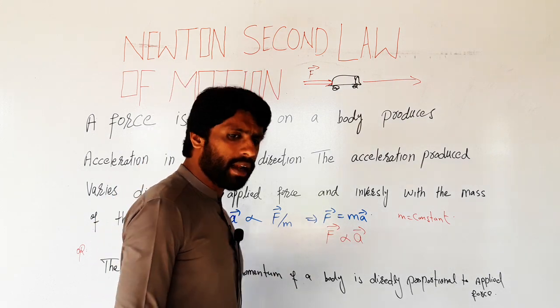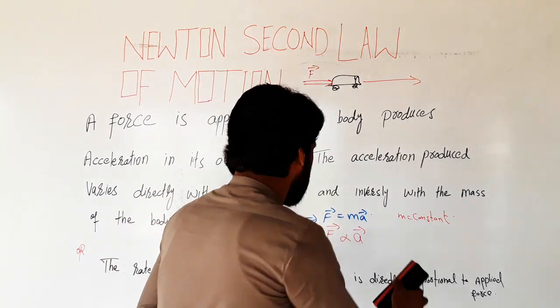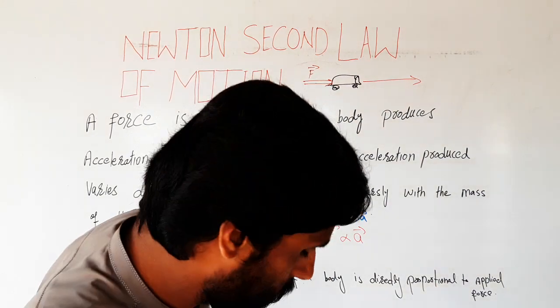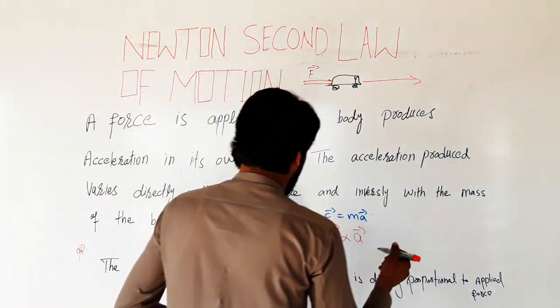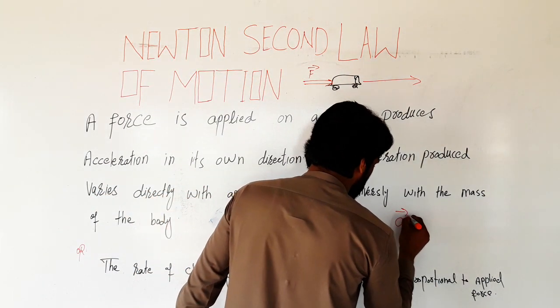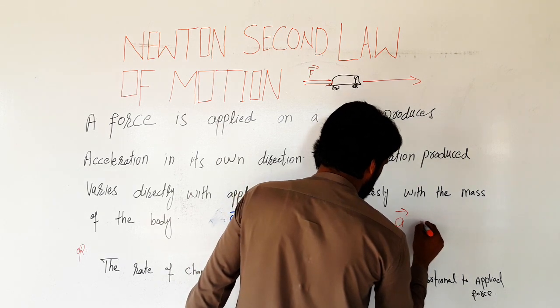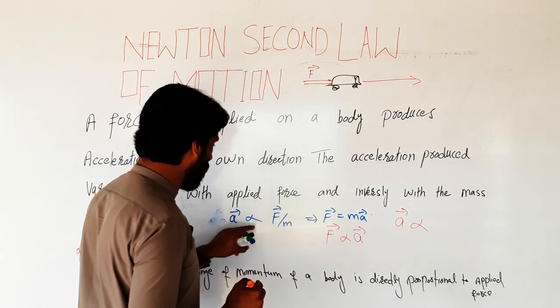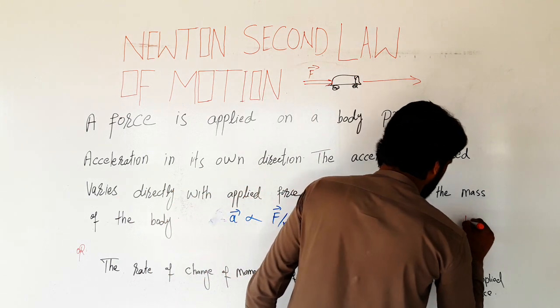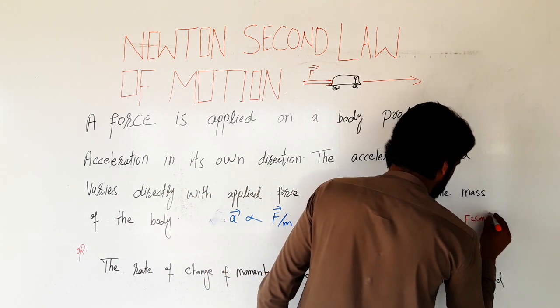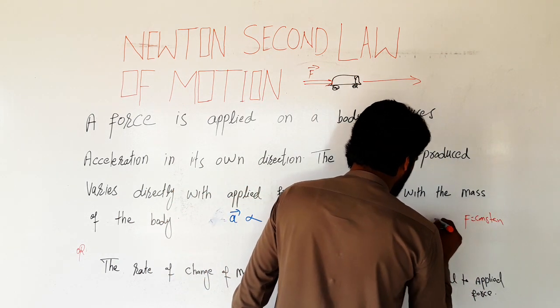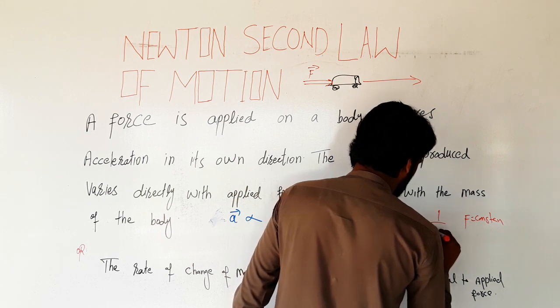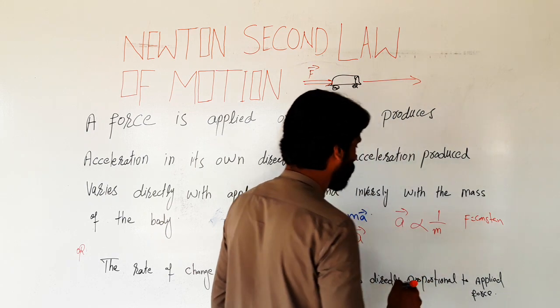In the next condition, acceleration is directly proportional to F over m. Force is constant, so A is directly proportional to 1 over m.